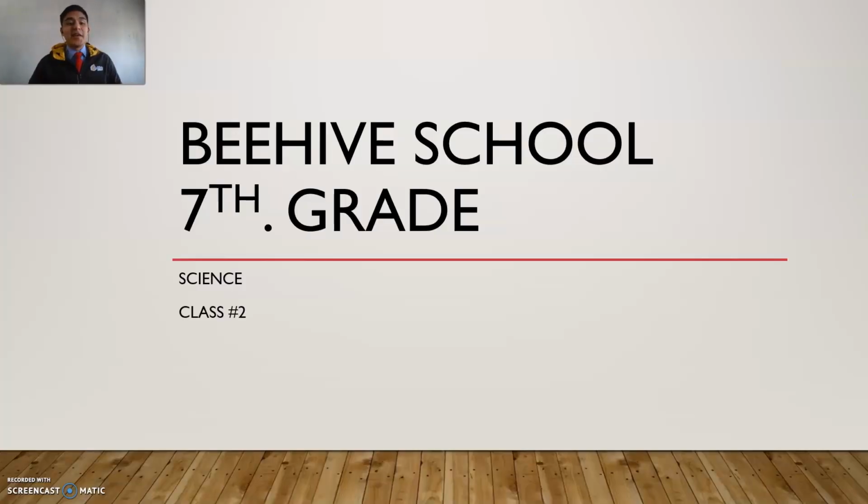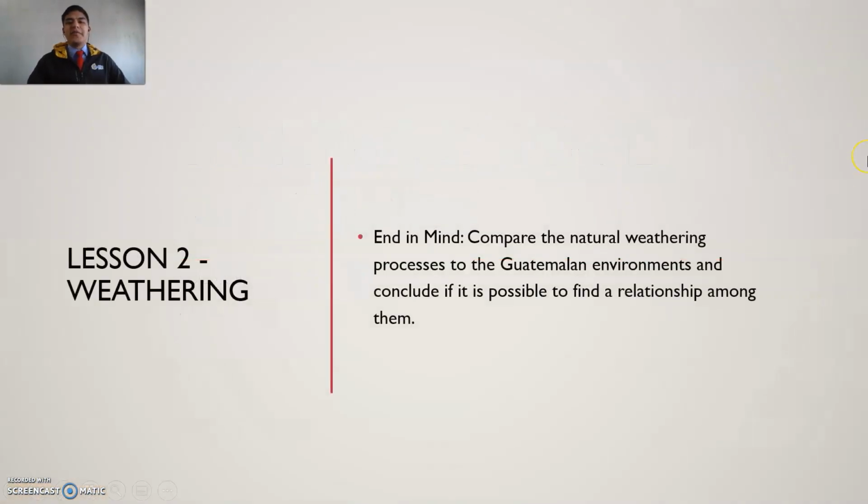This is the science subject and we are working on class number 2. Alright, so let's continue. So here we have our topic and ending mind for today. We are studying lesson number 2, weathering, and our ending mind is the following. Compare the natural weathering processes to the Guatemalan environment and conclude if it is possible to find a relationship among them. It's ideal if you take a picture, a screenshot of something from the ending mind in the topic, because you will use that later on.